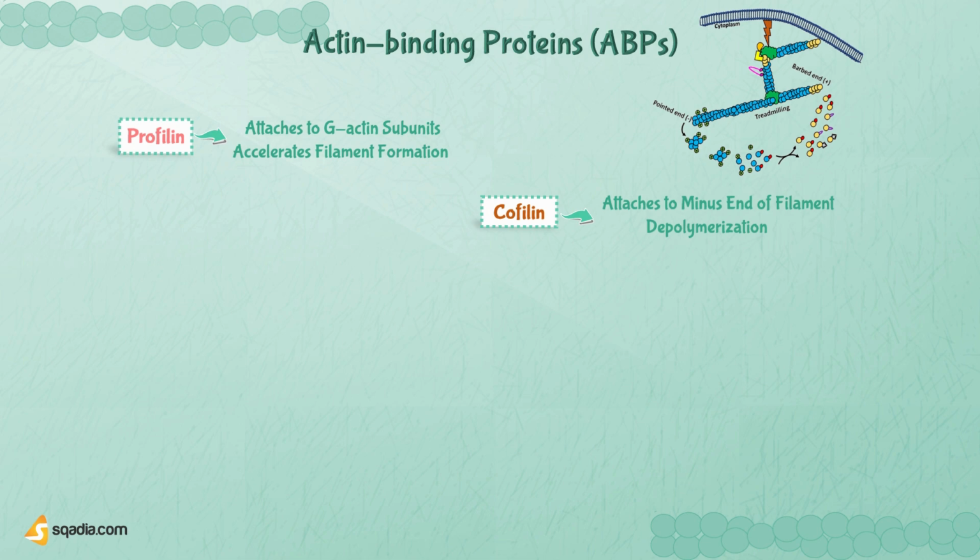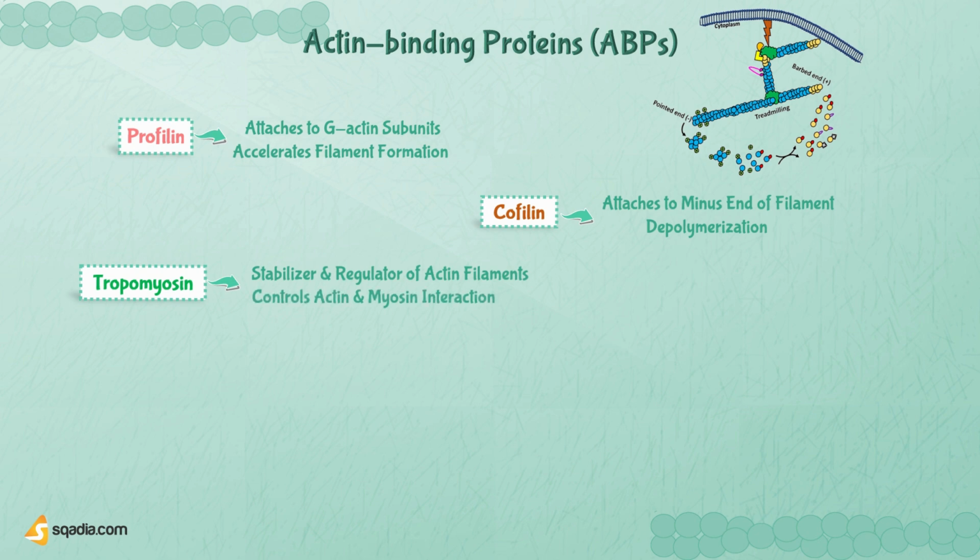Now, let's meet tropomyosin, the stabilizer and regulator of actin filaments, particularly in the realm of muscle contraction. This vigilant gatekeeper controls the interaction between actin and myosin, the powerhouse motor protein responsible for generating the forces behind muscle contractions.